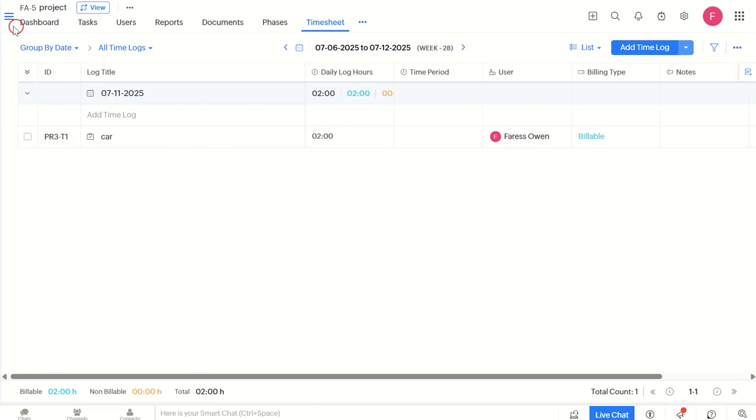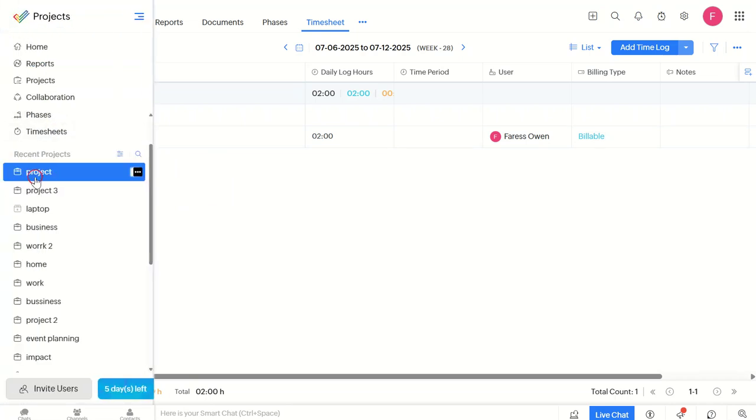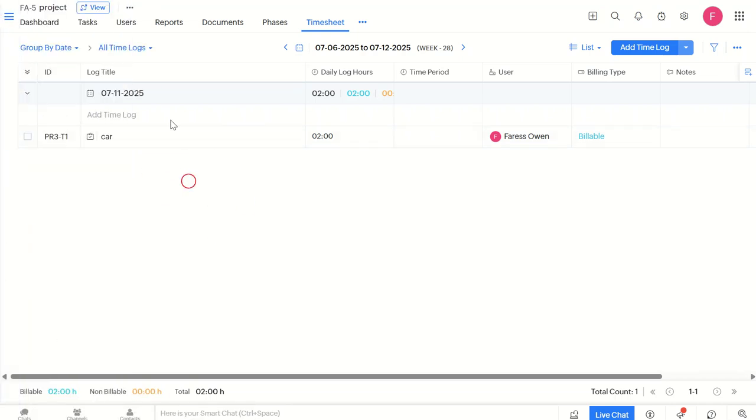Now that we've done that, it's time to move on to the second step, accessing the timesheet module. Look for the timesheet option in the top menu bar. Click on it, and you'll be taken to a new page showcasing all your project's timesheets. This helps us because it gives us a bird's-eye view of all the timesheets awaiting approval.